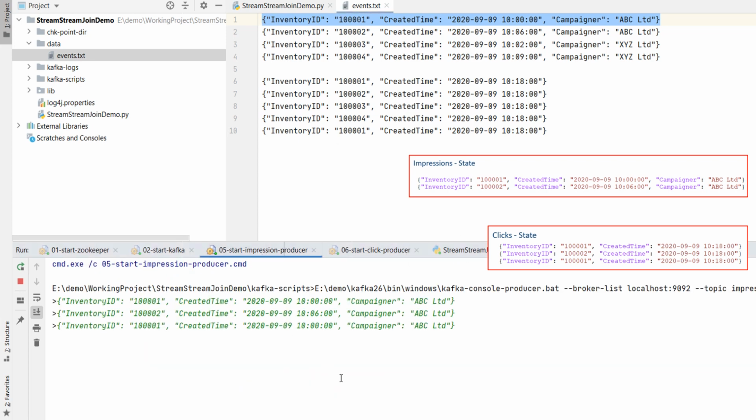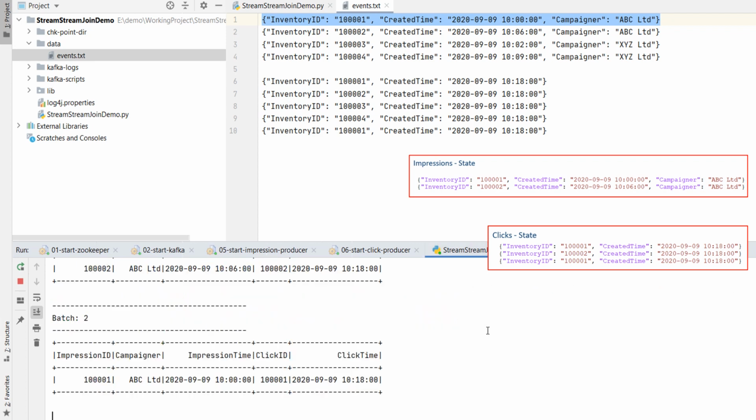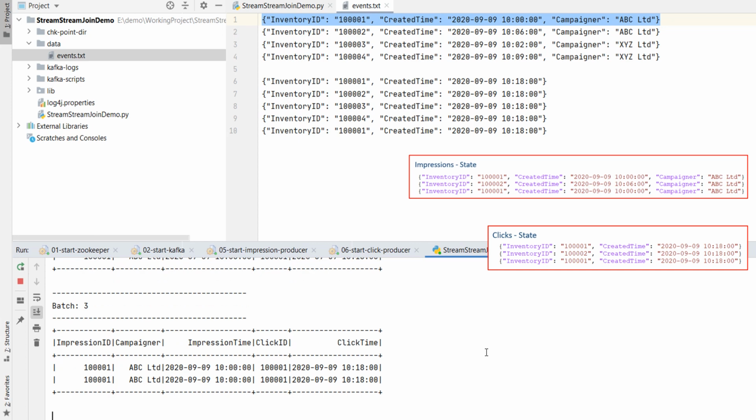I'm sending one more impression to inventory ID 101. What do you expect to happen? We have 3 clicks in the state store. 2 of them are for 101. Both of those will now match with the second 101 impression. Here is the result. This simple demonstration should bring 2 important points to your notice.